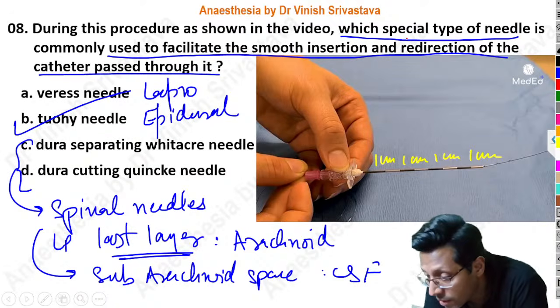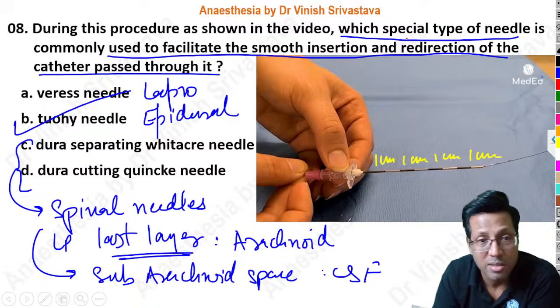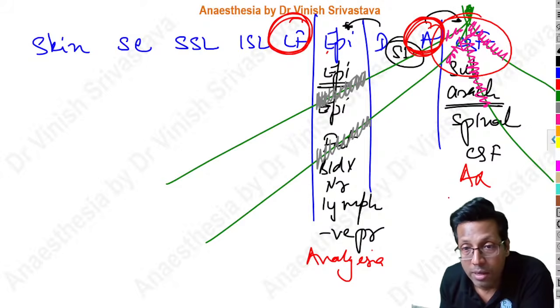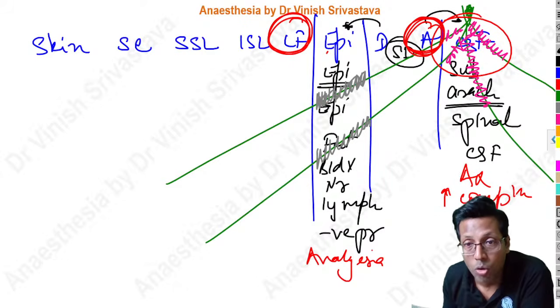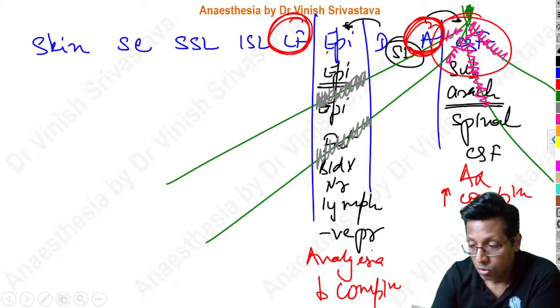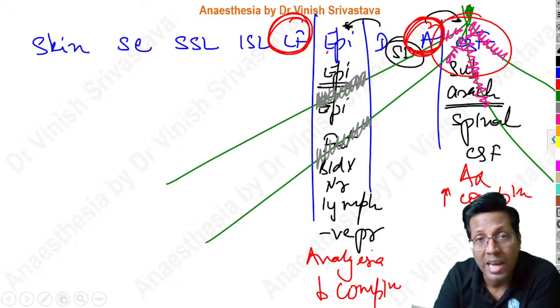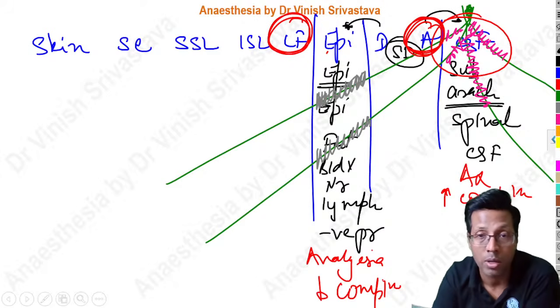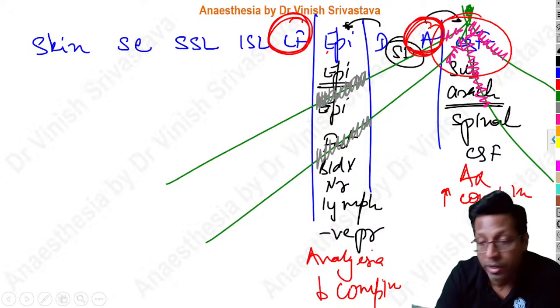Which one has the highest complication? In terms of the spine, you will have more complications with spinal. You get more hypotension, more complications with spinal because you are puncturing the dura. Compared to spinal, epidural has relatively fewer complications. Whether it is hypotension, high spinal, total spinal, whatever complications you expect are going to be more with the spinal rather than an epidural, because in spinal you're puncturing the dura.